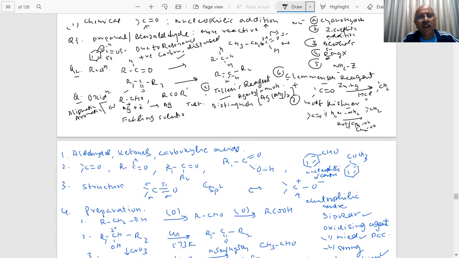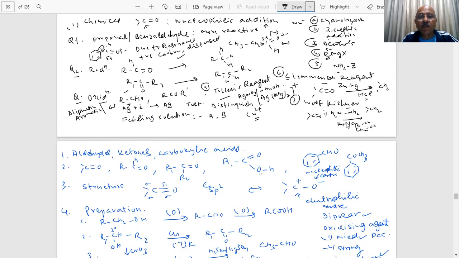There are two Fehling solutions, Fehling solution A and Fehling solution B. Fehling solution A is aqueous copper sulfate, and B is sodium potassium tartrate, Rochelle salt. Important point, student: try to see the formula.